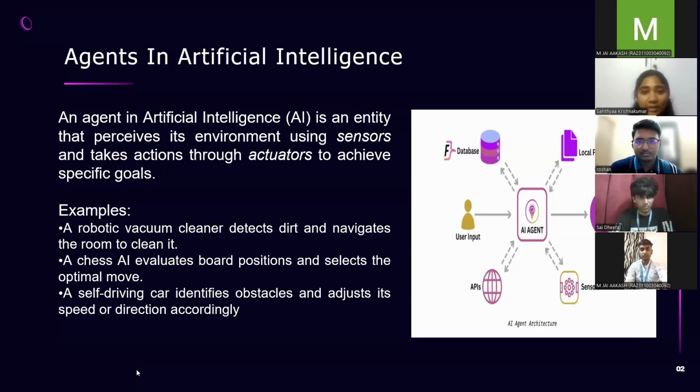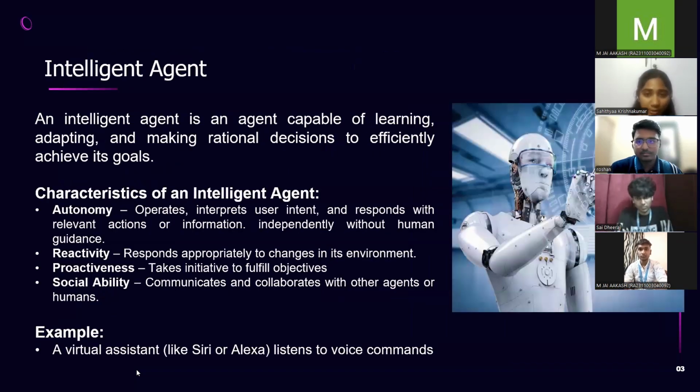There are four characteristics that make an intelligent agent. The first one is autonomy. It means that the agent can operate on its own without constant human instructions. It understands the user's intent and takes the right action based on that. Next is reactivity. Reactivity means it responds to changes in the environment quickly and appropriately. For example, if traffic suddenly appears in front of a self-driving car, it should react immediately.